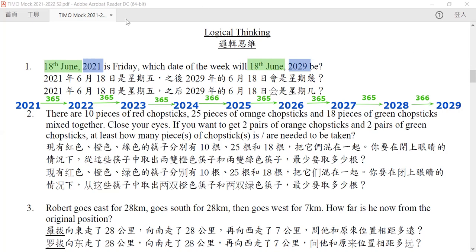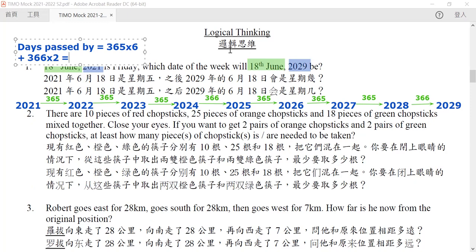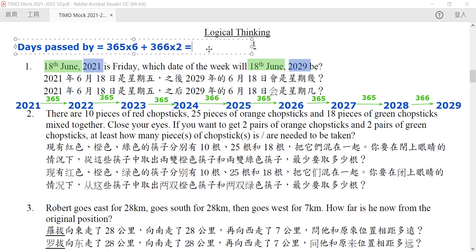Of course, we can sum up the difference of dates. The days passed can be computed by adding all these numbers of days together. Now, this is not efficient, but it can be done.